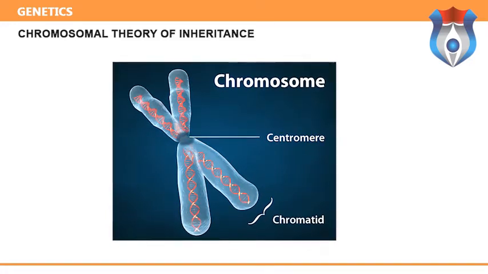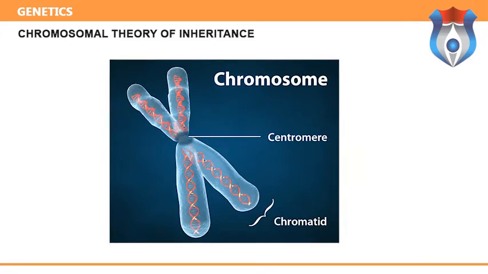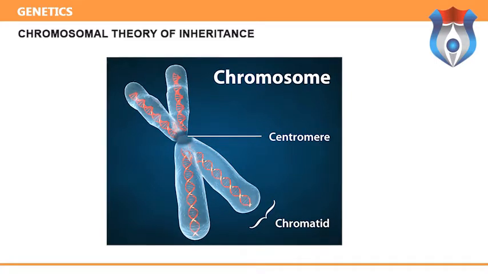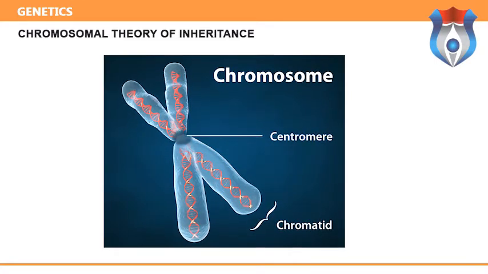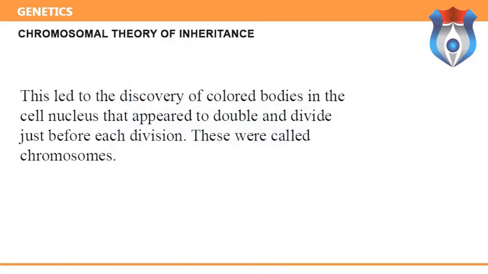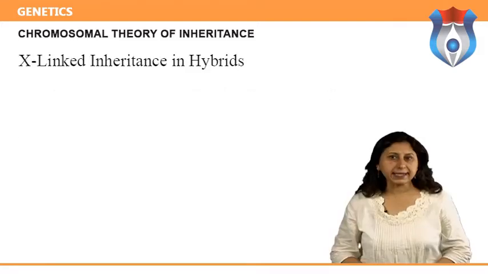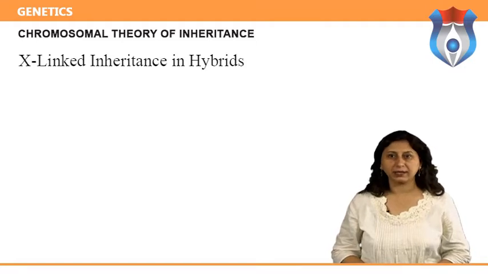Shortly before Mendel's work was rediscovered, advancements in the construction of microscopes had allowed scientists to make careful observations of cell division. This led to the discovery of colored bodies in the cell nucleus that appeared to double and divide just before each division. These were called chromosomes. X-linked inheritance in hybrids.